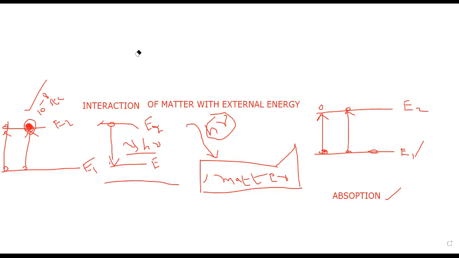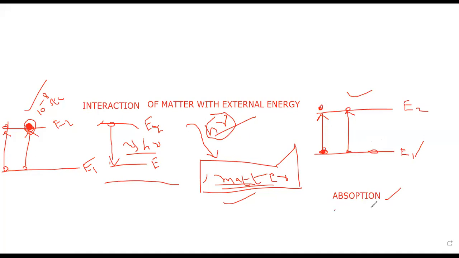Here, the first one is absorption. Absorption means when we interact the matter with external light energy, due to absorption of some radiation density h nu, a few atoms are jumped from ground level to excited level.